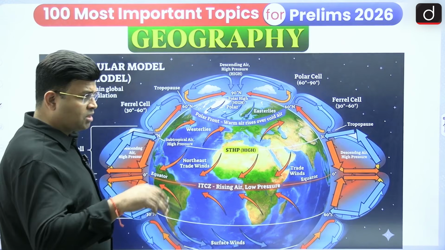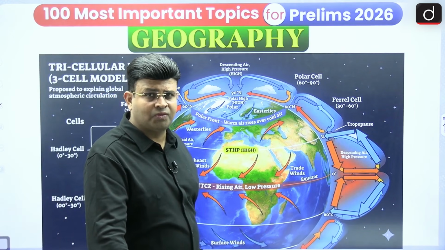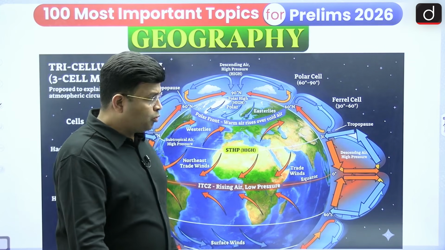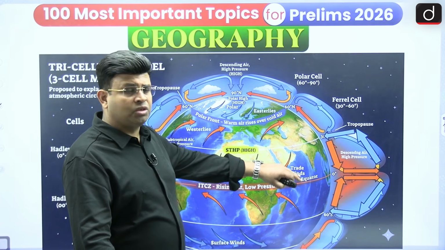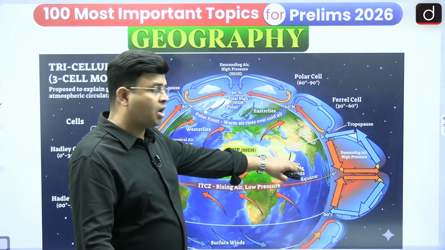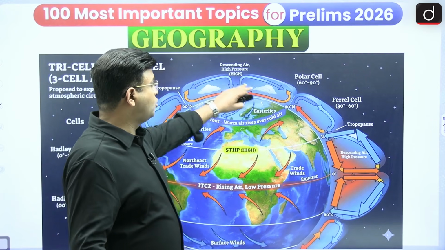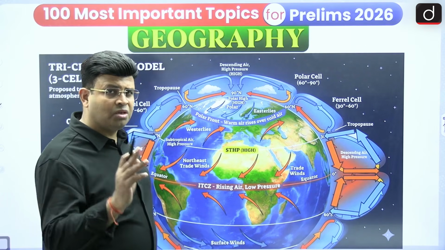You know that in the Earth's atmosphere, due to the rotation of the Earth and Coriolis force, we have three cells, the tricellular model, which help in distributing temperature, carrying high temperature from the equatorial and tropical region to the polar region. The heat is transferred through atmospheric circulation, and there are three cells.